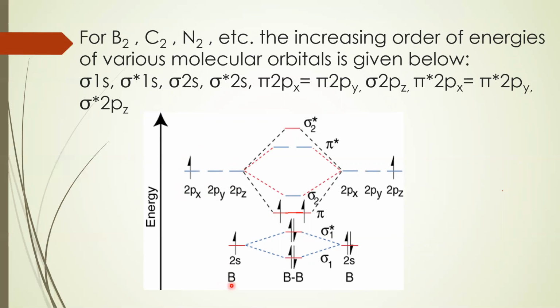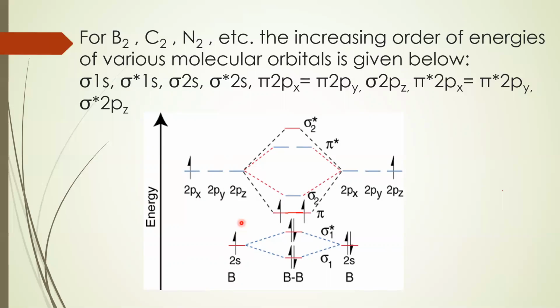First of all, the atomic orbitals of B. Your molecular orbital diagram is divided into three parts. First is atomic orbitals, then on the other side again atomic orbitals, and in between the molecular orbitals are formed. Now we avoid writing the 1s, but you can write it in the same manner as you have written your 2s.